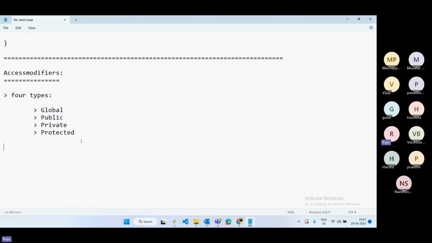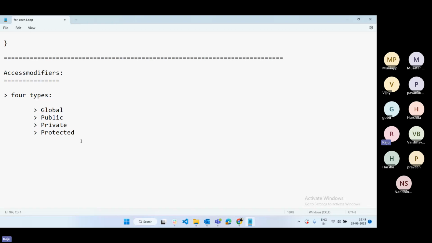Why do we use access modifiers? Based on the access modifier, we decide when and where to use an Apex class. Sometimes we need to expose a class from Salesforce to outside the organization, or execute it in many places within Salesforce, or call it from one class to another.